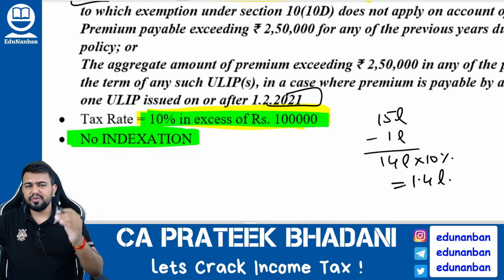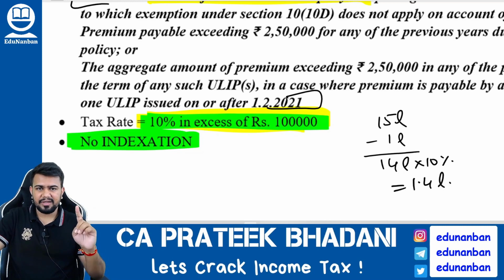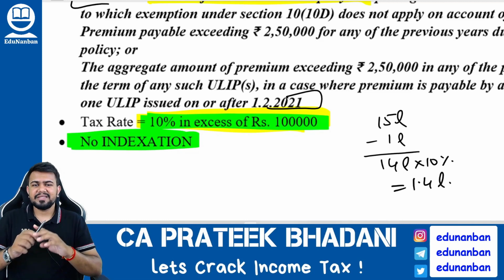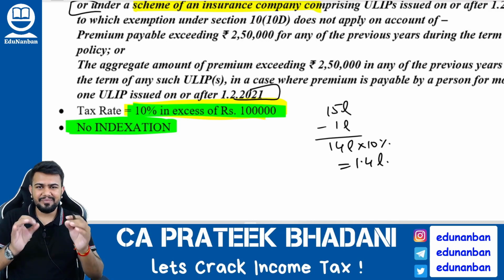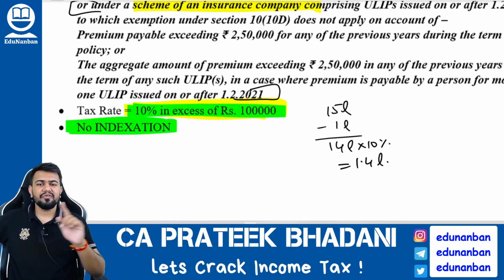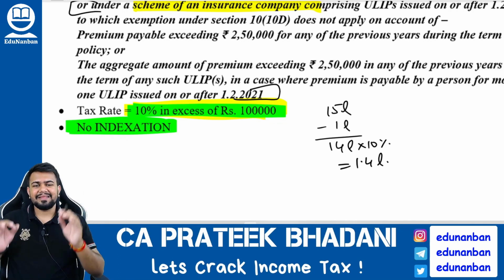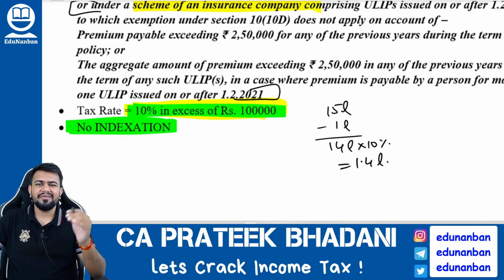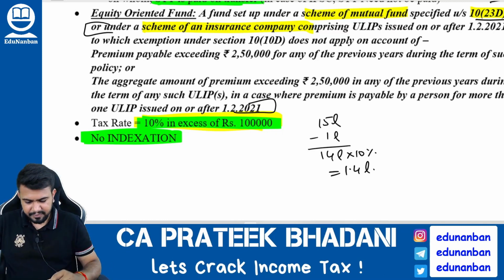And there is no indexation benefit allowed for section 112A. I already told you that indexation will not be allowed. There are 4 cases where indexation is not allowed, as I told you in the previous video. Case number 1 is section 112A. Indexation is not allowed for section 50B, that is slump sale. Then indexation is not allowed for bonds and debentures other than capital indexation bonds or sovereign gold bonds. And then indexation is also not allowed where a non-resident is purchasing and selling the shares or debentures of an Indian company in foreign currency. Okay, so you should recollect all those and link everything together.